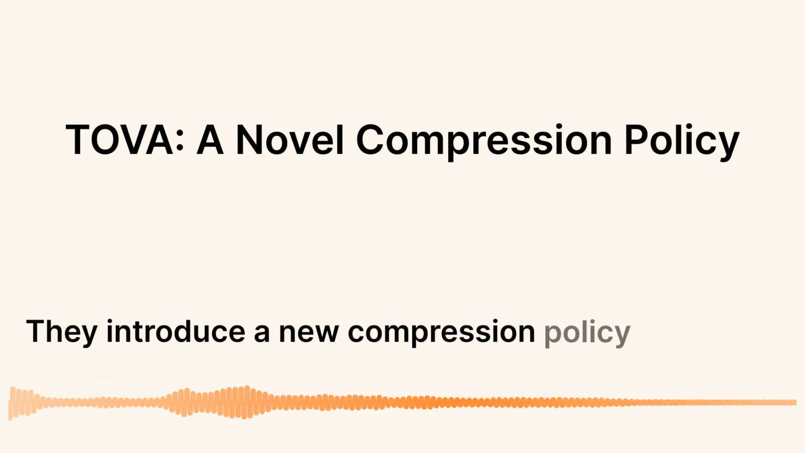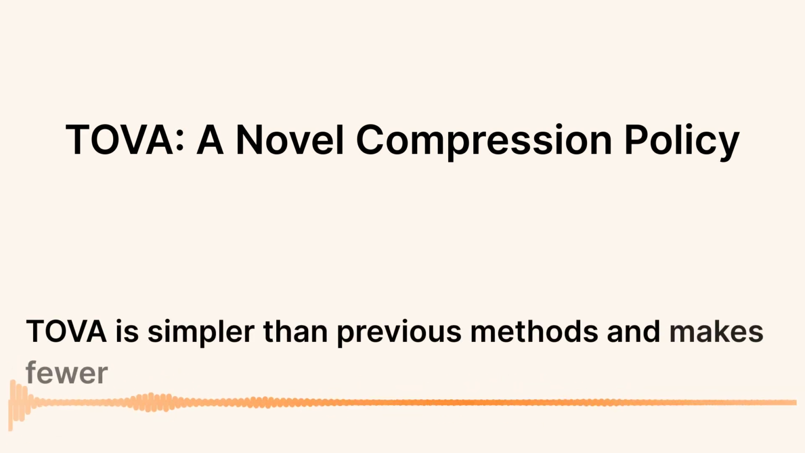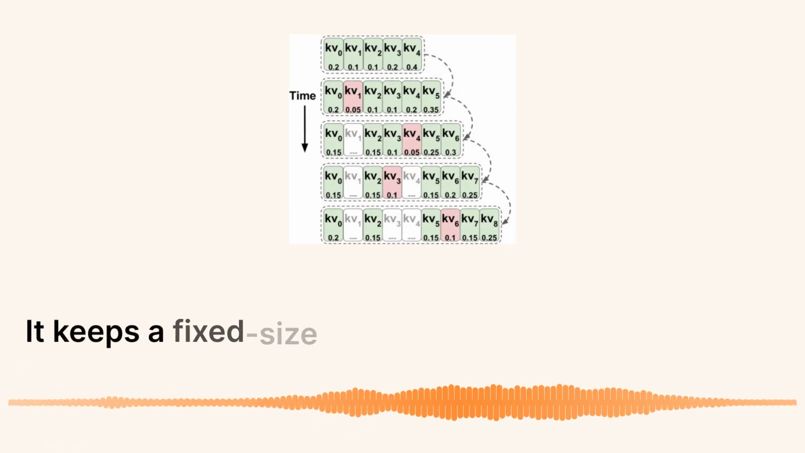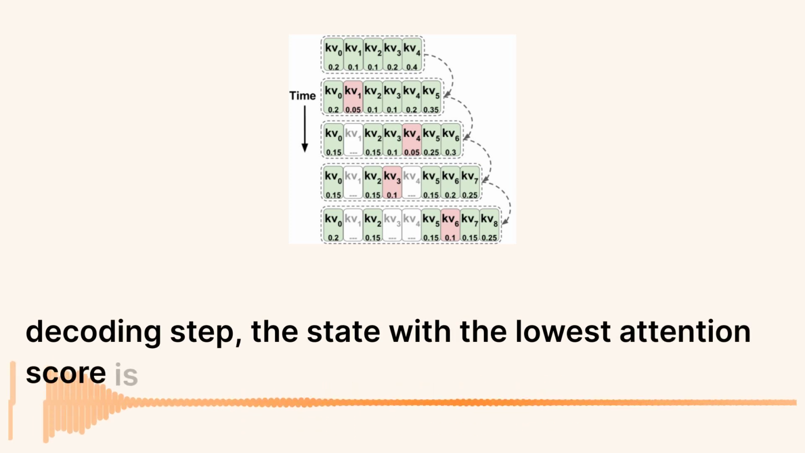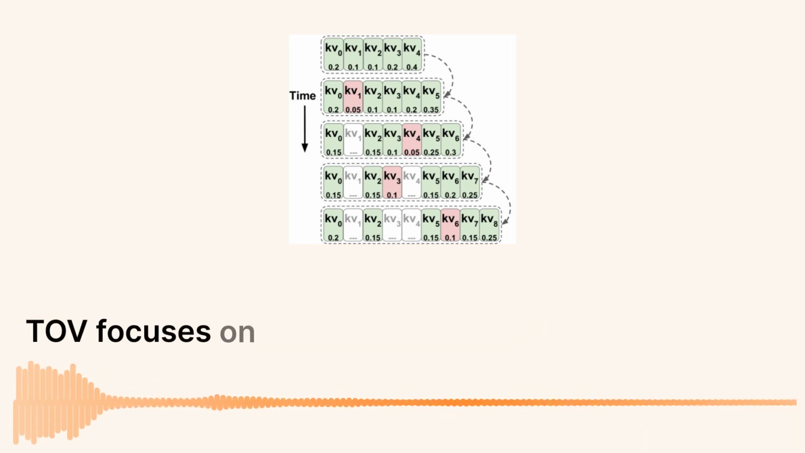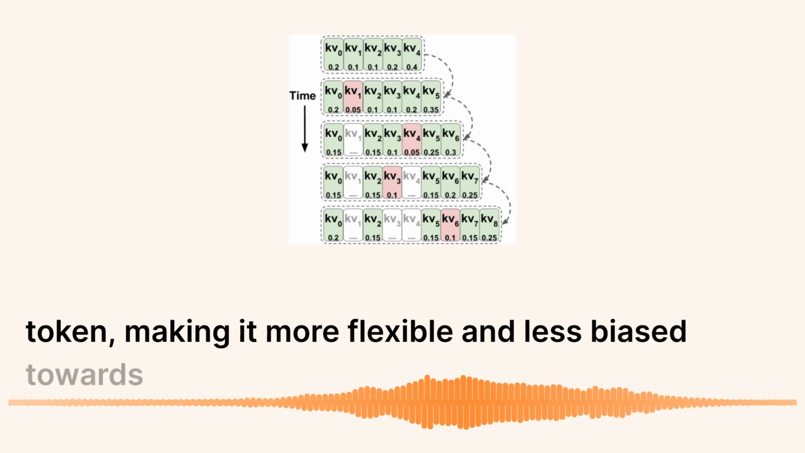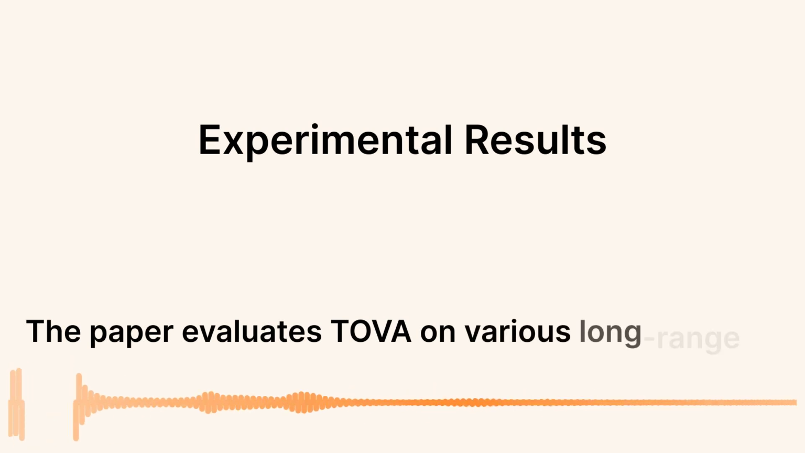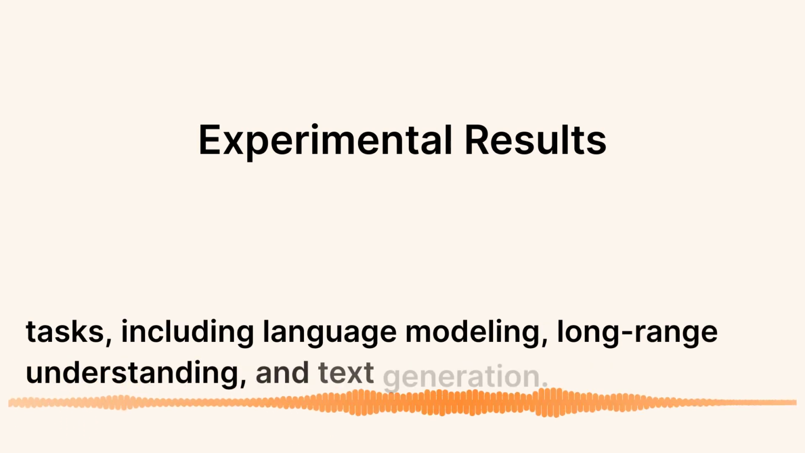They introduce a new compression policy called TOVA, token omission via attention. TOVA is simpler than previous methods and makes fewer assumptions. This figure shows how TOVA works. It keeps a fixed-size multi-state, and at each decoding step, the state with the lowest attention score is dropped. TOVA focuses on the attention scores of the last token, making it more flexible and less biased towards recent or early tokens. The paper evaluates TOVA on various long-range tasks, including language modeling, long-range understanding, and text generation.